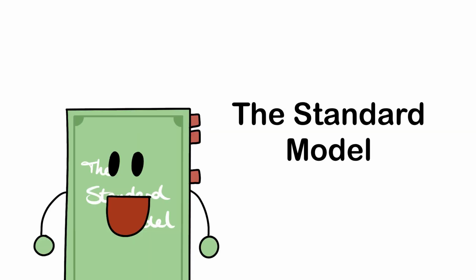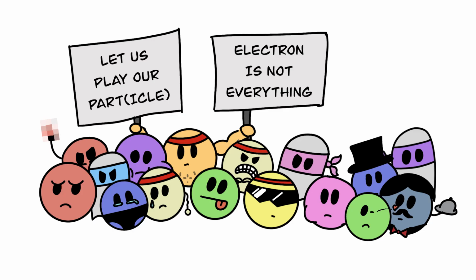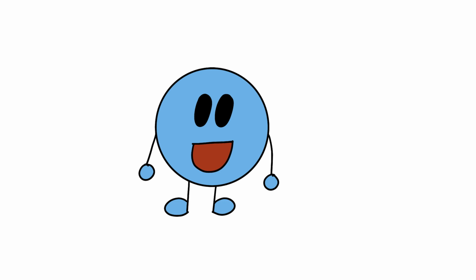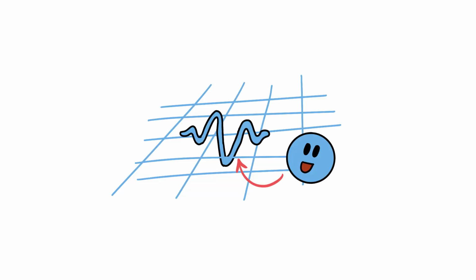To show how the standard model is built up from this framework, let's use it to build a model of our own. To keep it simple, ours will only describe the behavior of electrons. And yes, we are ignoring 16 particles by doing that. I know, I'm sorry particles. But they will get their own video someday. For now, focus on electrons. What do we know about electrons? Well, we saw before that electrons are waves in a field.